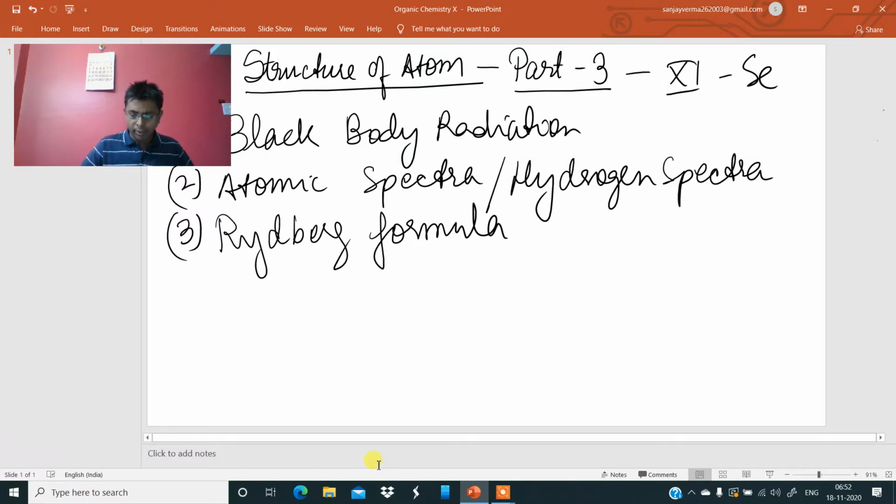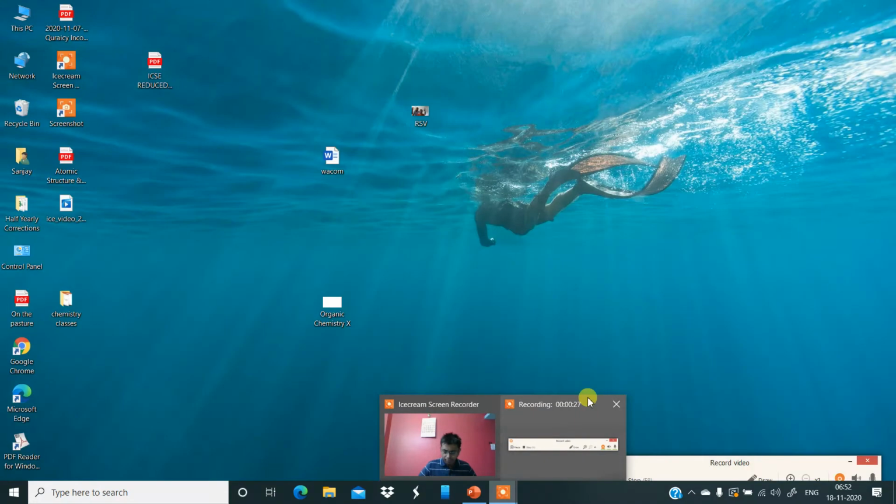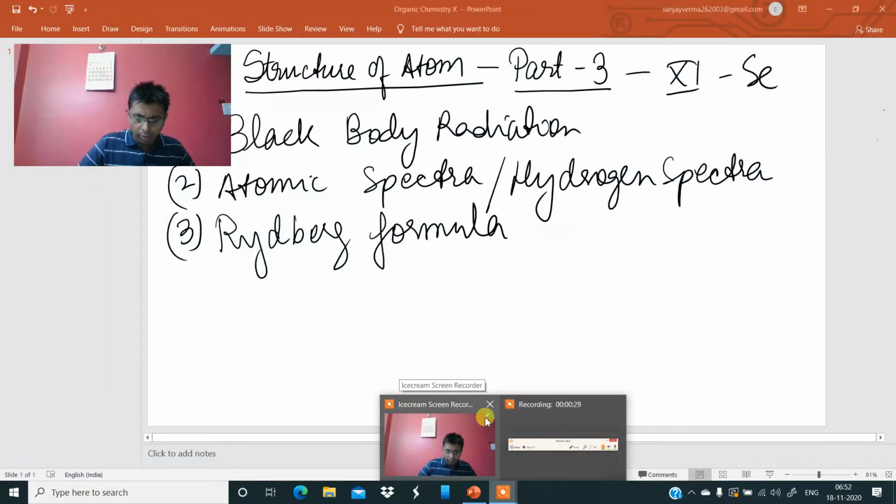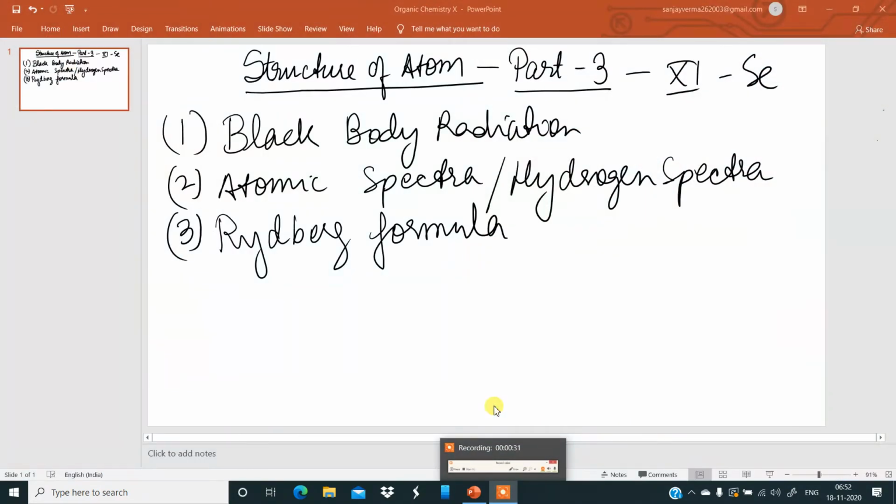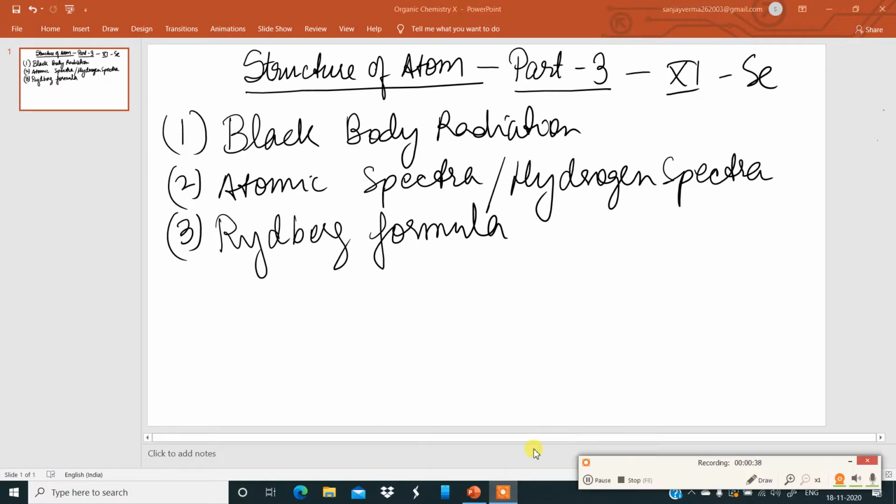So, let us begin. Here, in this chapter, we'll be learning about black body radiation. First thing, okay. Now, what is black body radiation?